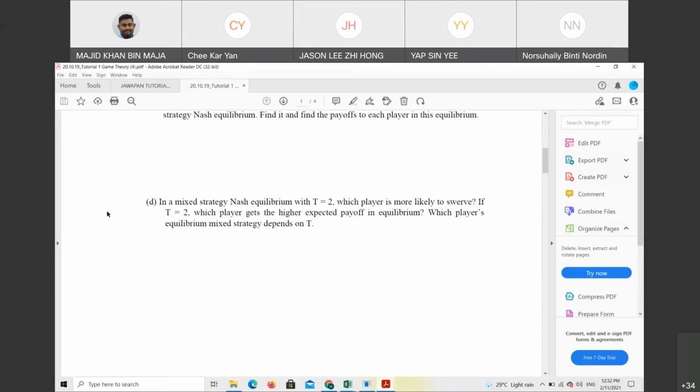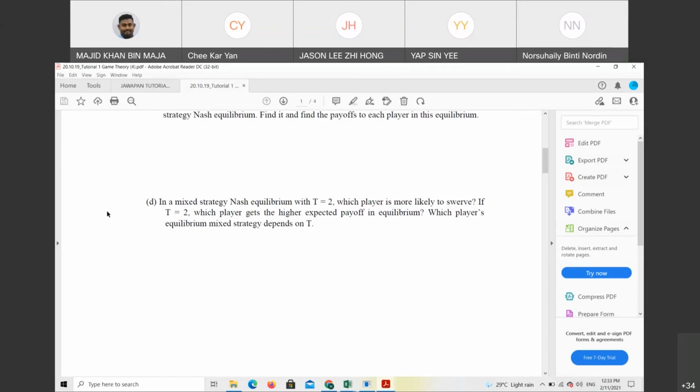The rest mostly got 0 or 1 or 2 marks only. So you really need to be focused if you want to score in game theory, because it will definitely test your knowledge, your basic understanding, and also your linear algebra fundamental knowledge.